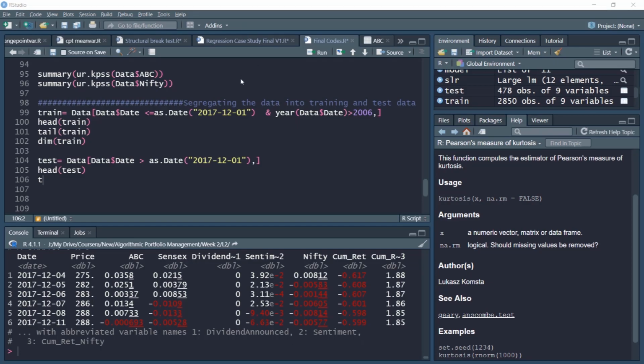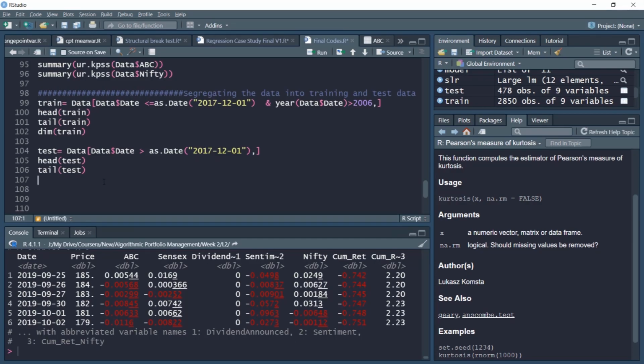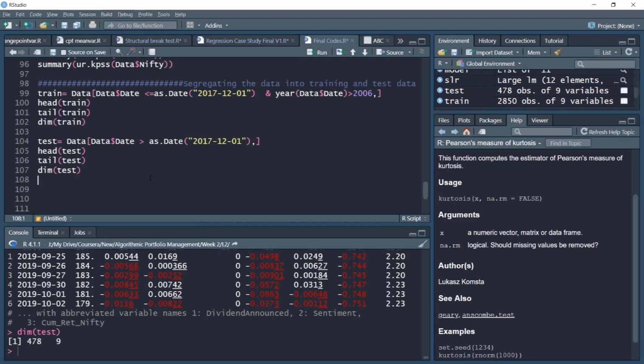If you look at the tail of the test data, it ends in 2019. And if I examine the dimension of the test data, there are around 478 observations to test the algorithm.